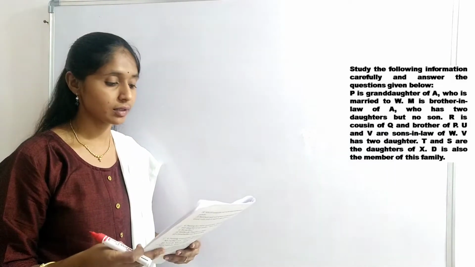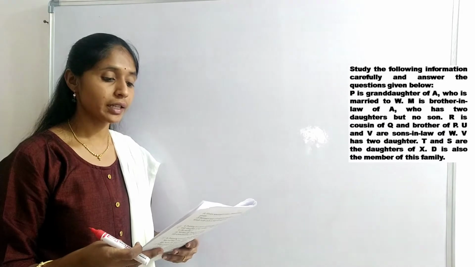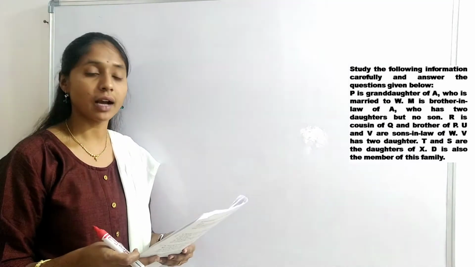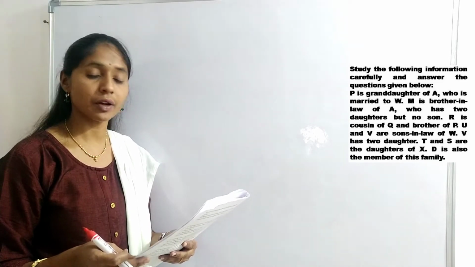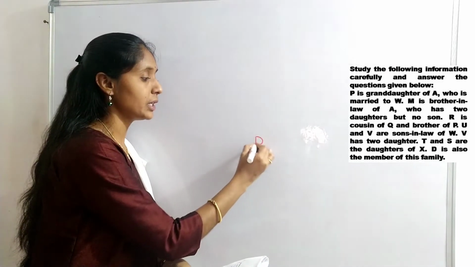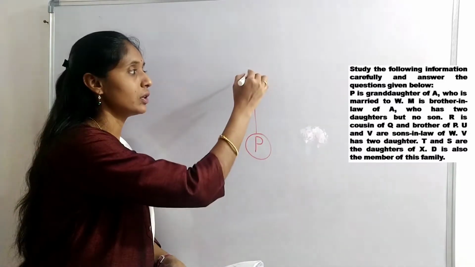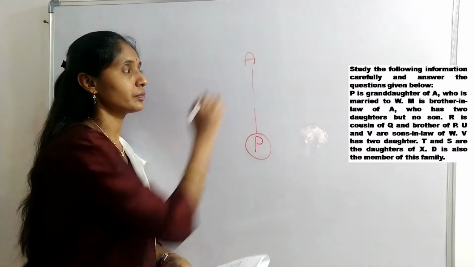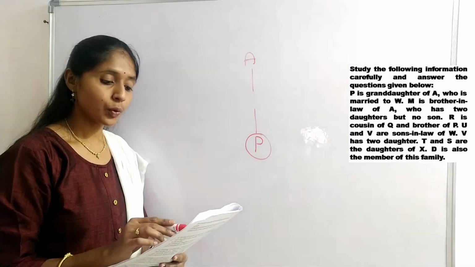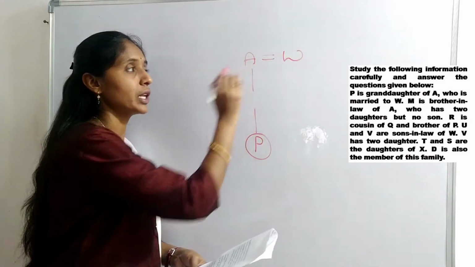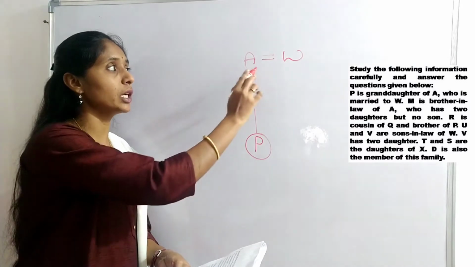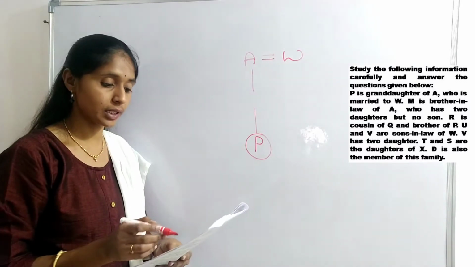Next question. Study the following information carefully and answer the questions given below. P is granddaughter of A. Who is married to W? So, after A, O word is there. So, that O belongs to A only.